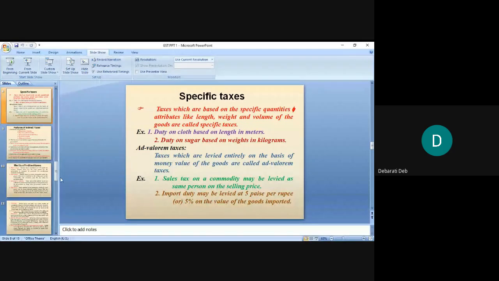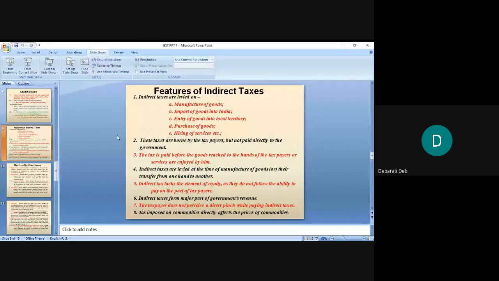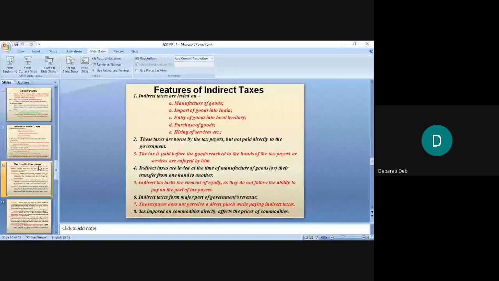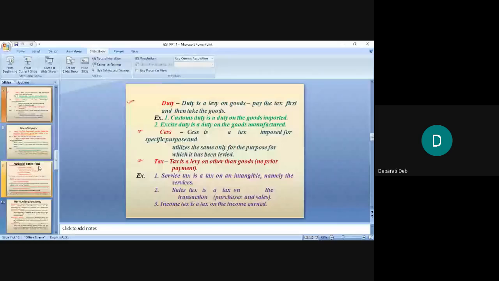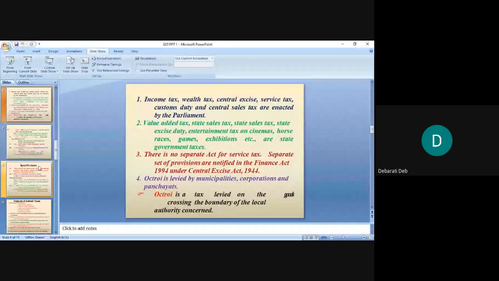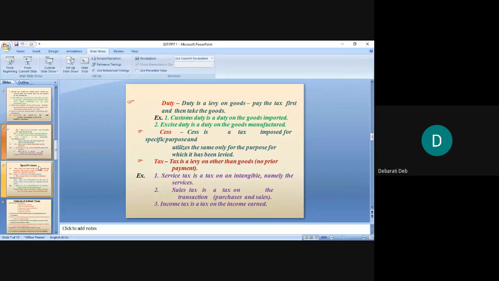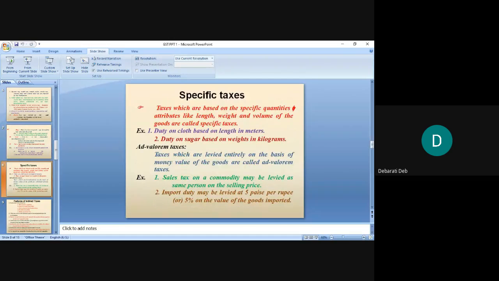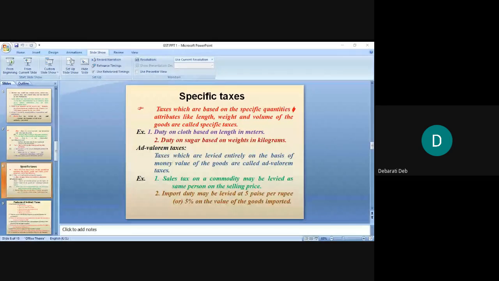Then your octroi, central excise, central sales, then all the special types of taxes like cess, then the specific taxes we will study today. Okay, so these are all indirect taxes.